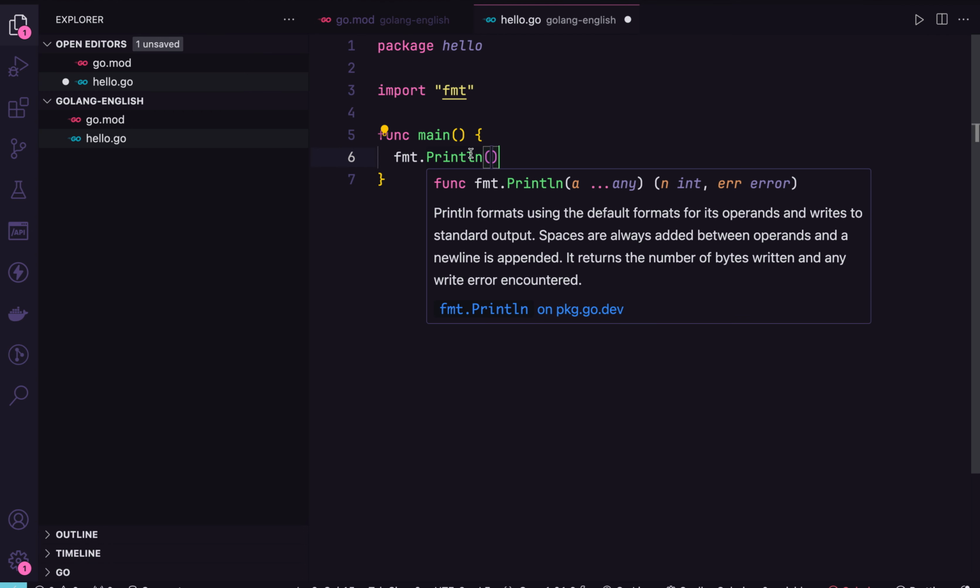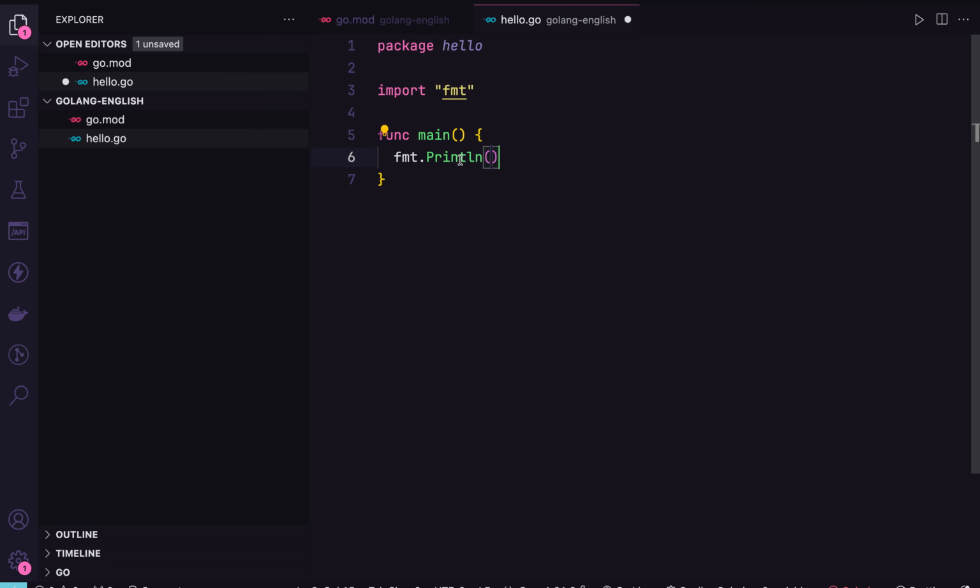We can see here: Println formats using the default formats for its operands and writes to standard output. Spaces are always added between operands and a newline is appended. It returns the number of bytes written and any write error encountered. That's the formal definition.